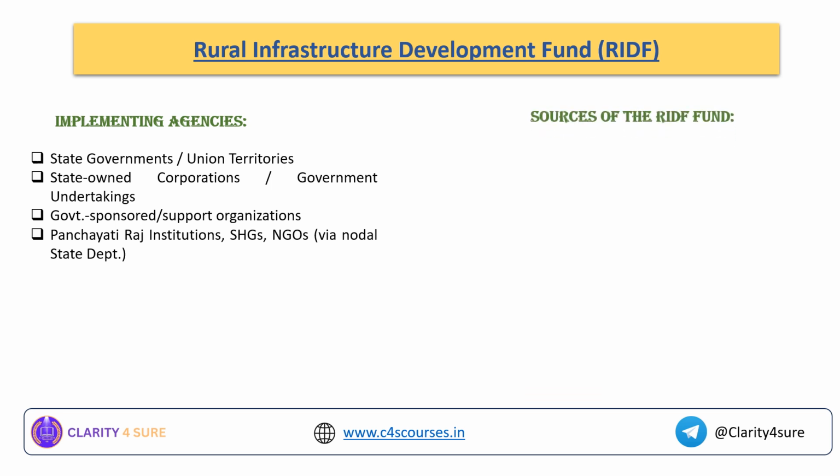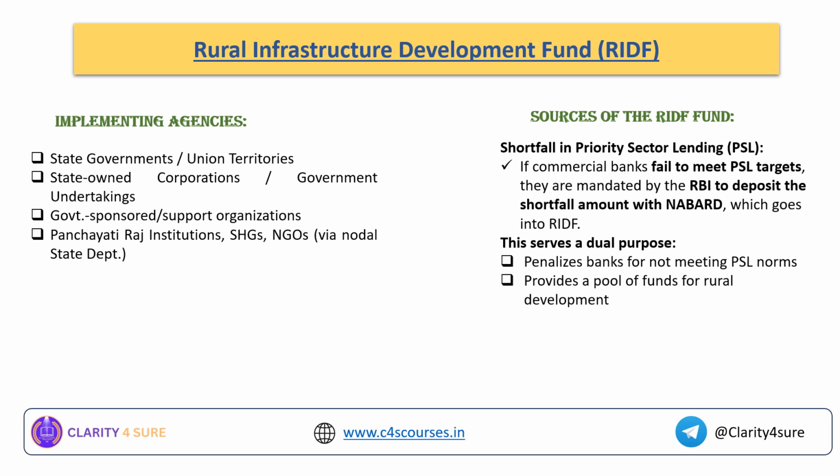What is the source of this fund? As I already told you, the source of this fund is the shortfall in priority sector lending. It means that when the commercial banks fail to meet the priority sector lending targets, they are mandated by the RBI to deposit this shortfall amount into NABARD, which goes to this rural infrastructure development fund. This serves a dual purpose. Why? Because the RBI will also have a check on how much amount has been disbursed to priority sector lending.